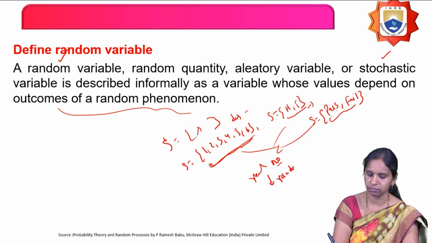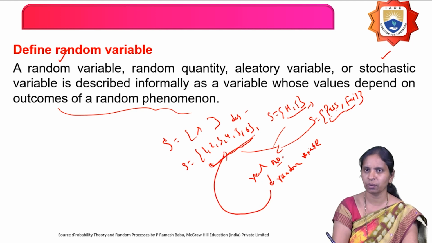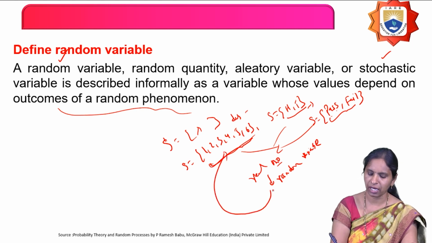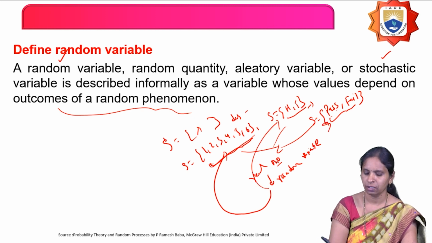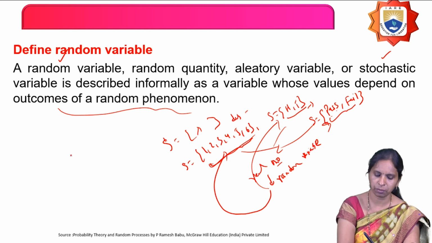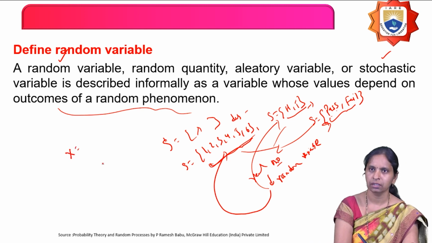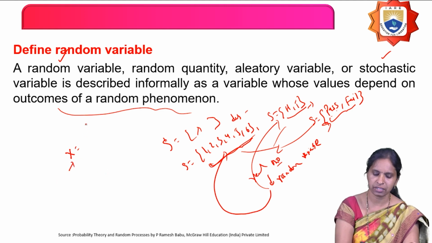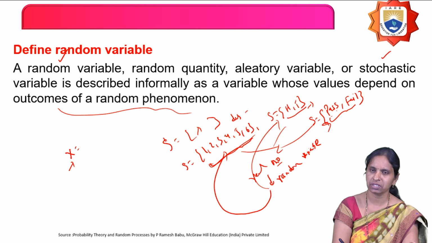A random variable. What is a random variable? A random variable is a function of the sample space elements. Nothing but the random variable depends upon the outcomes of the experiment. How is it defined? For example, I am defining a random variable x. Then the random variable x is a set of real numbers, where the real numbers are a function of the outcomes of that experiment, nothing but the sample space elements.